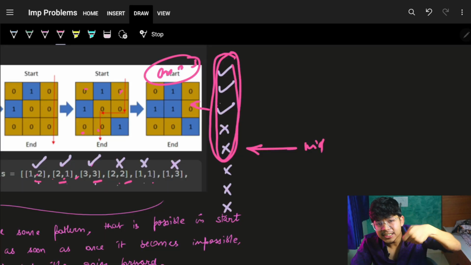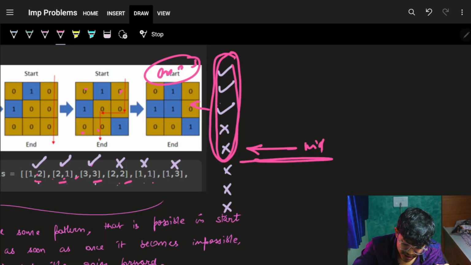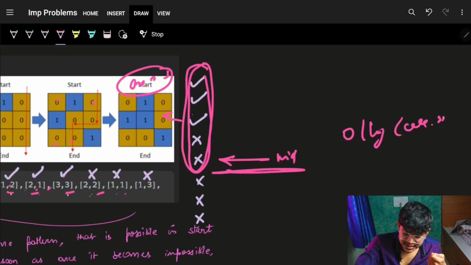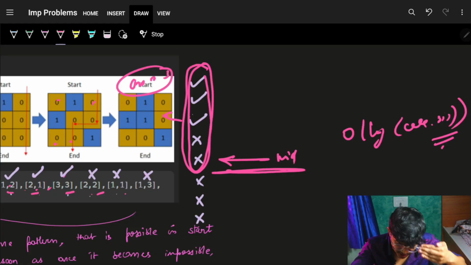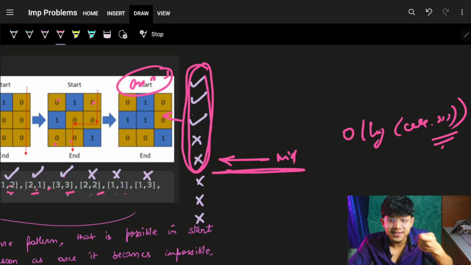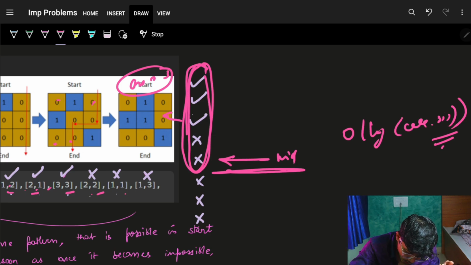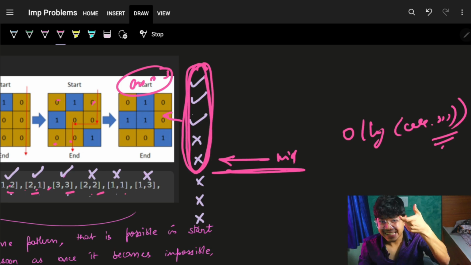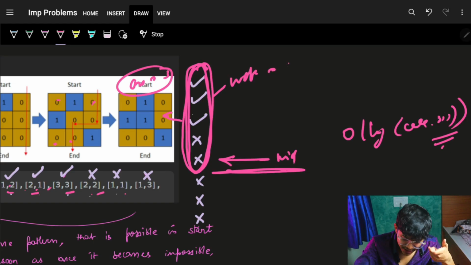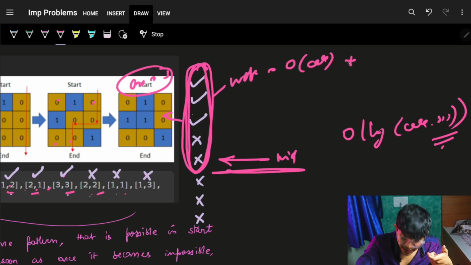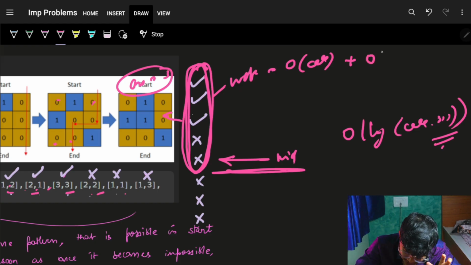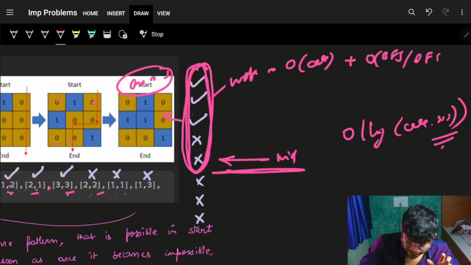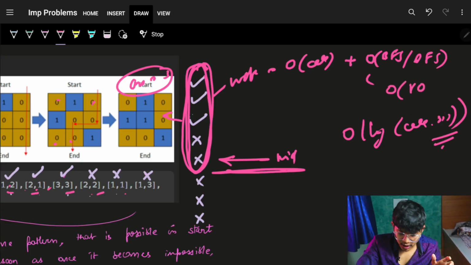And how many times will this mid come in the picture? This mid will come in the picture O of log of cells dot size times, and for every such O of log of cells time, you will go and put in all these cells as water, which will take again O of cells time, plus then you will do a BFS or DFS, which means O of BFS or O of DFS, which is nothing but O of rows into columns.